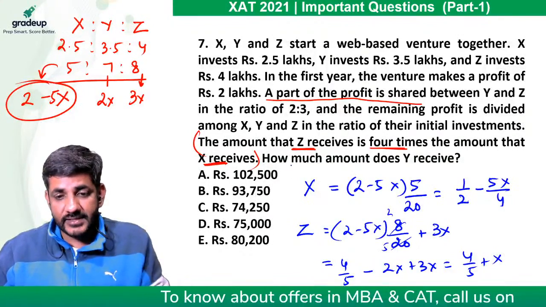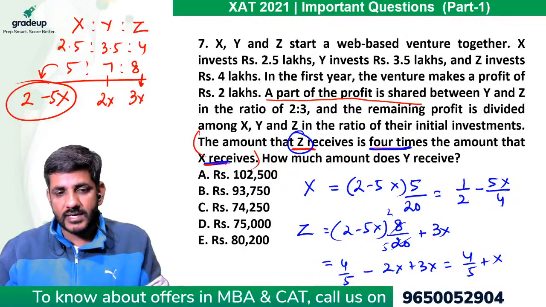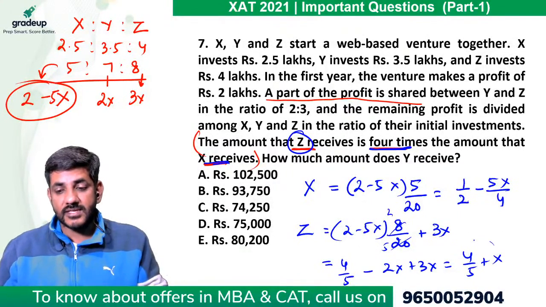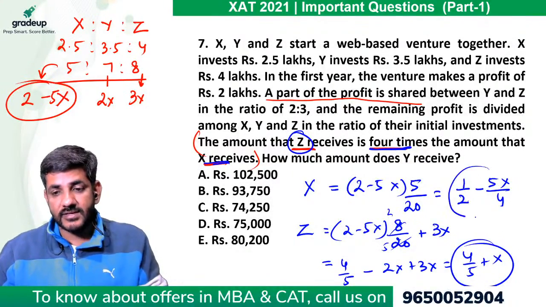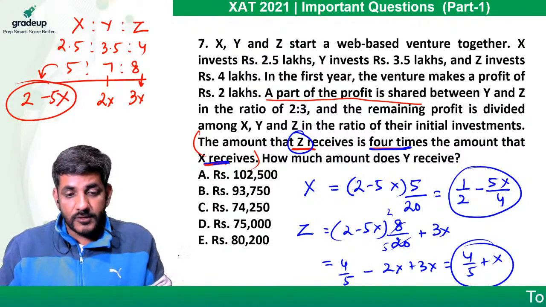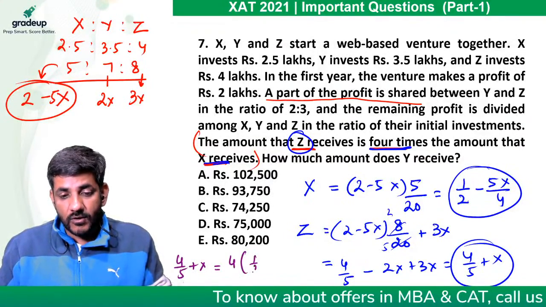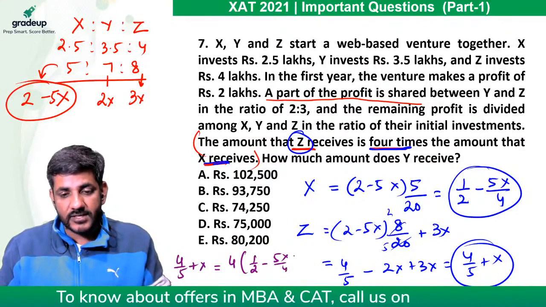The question says the amount that Z receives is 4 times the amount that X receives. अब Z ने कितना रिसीव किया है ये और X ने रिसीव किया है ये. He says जो Z रिसीव कर रहा है it is 4 times of that amount. So this 4 by 5 plus X is 4 times of 1 by 2 minus 5x by 4.